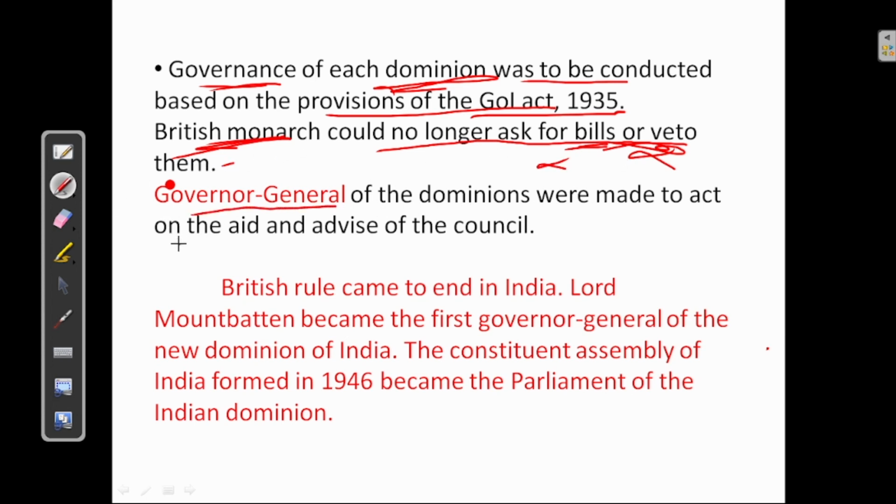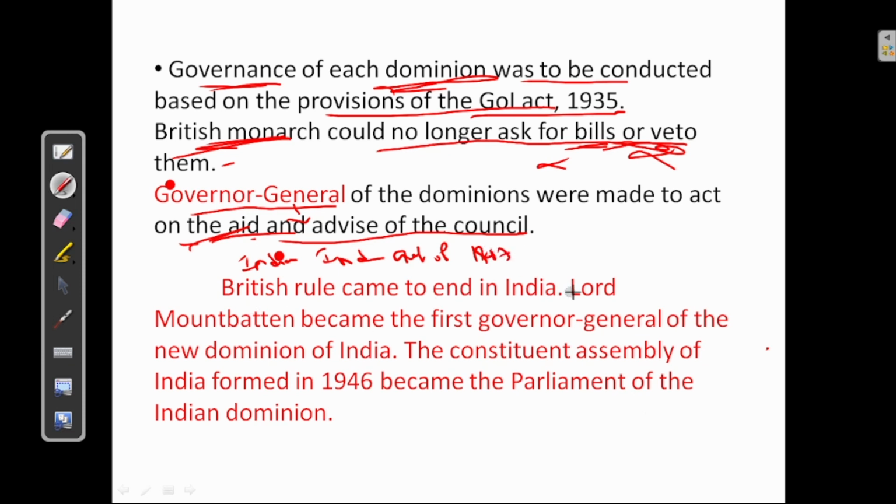Next, Governor General of Dominions was to act on aid and advice of Council. Earlier, Governor General had its own power. Now, it should act according to the aid and advice of Council. Okay, these are some of the features of Indian Independence Act of 1947. Now, British rule came to an end in India.